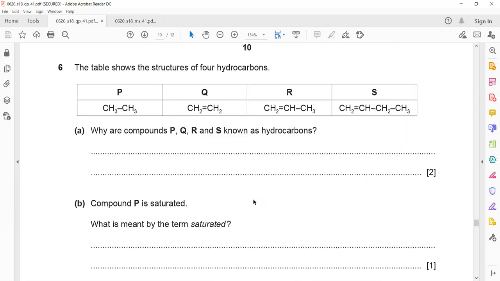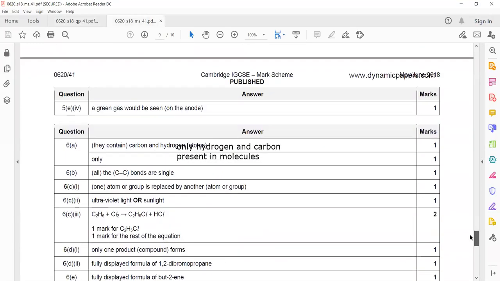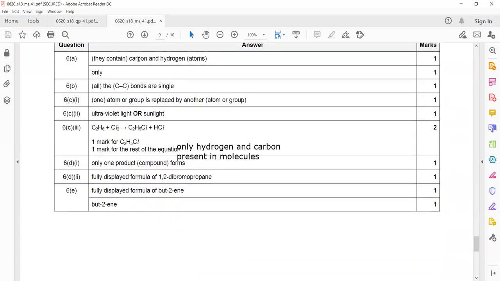Basically you have to write the definition: because they contain carbon and hydrogen only. The word only is the important thing, because if you just mention carbon and hydrogen, you should use the term only to get the second mark. So they contain carbon and hydrogen only, and this word has importance. It's giving 1 mark.